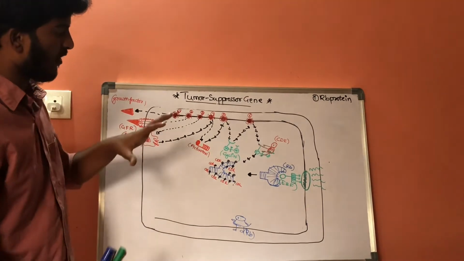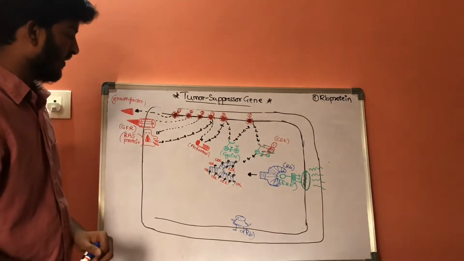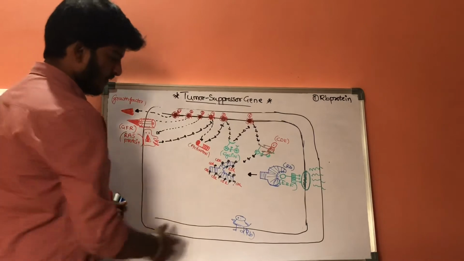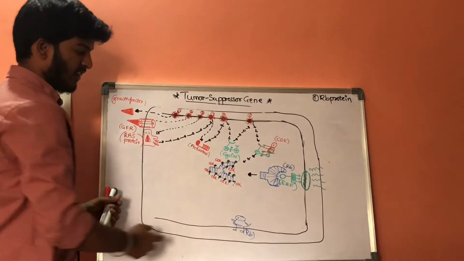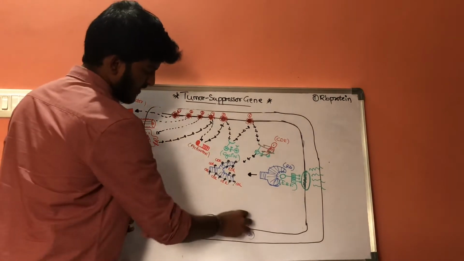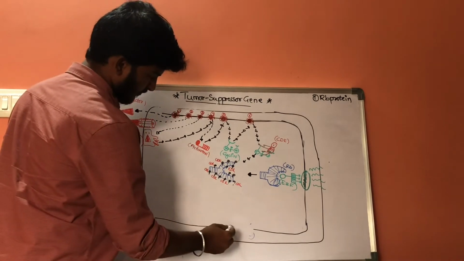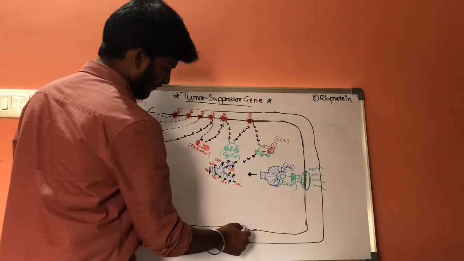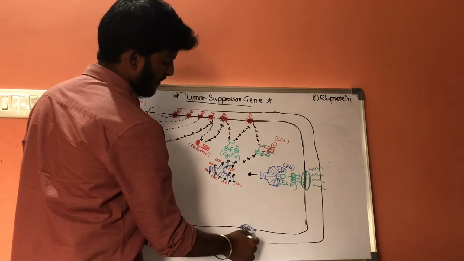Let us discuss the normal function of this tumor suppressing gene, the RB protein. Whenever the normal RB genes are activated, let us consider these are the RB genes,